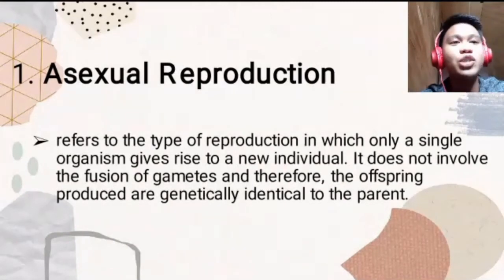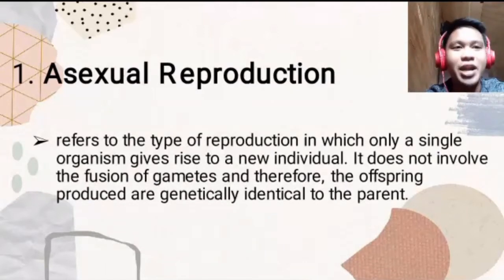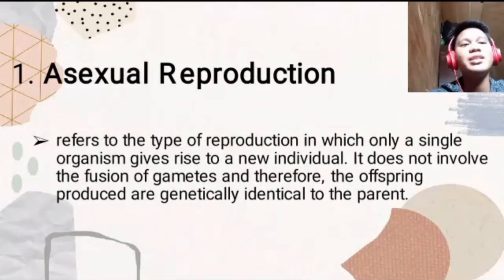Number one is the asexual reproduction. This refers to the type of reproduction in which only a single organism gives rise to a new individual. So take note, asexual, single organism. It does not involve the fusion of gametes, and therefore, the offspring produced are genetically identical to the parent. So we have to remember that the offspring are very identical to the parent because the process is that it is only a single organism that gives rise to a new individual. Now that's the first type of reproduction.